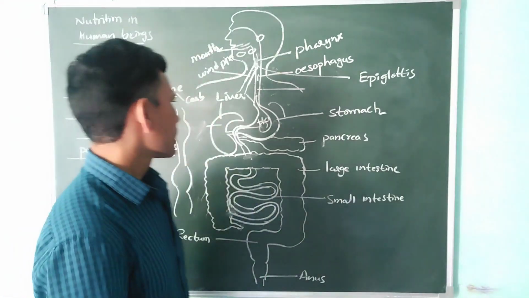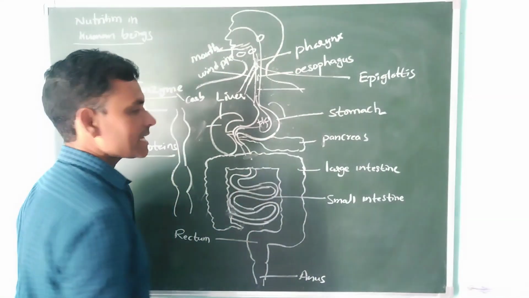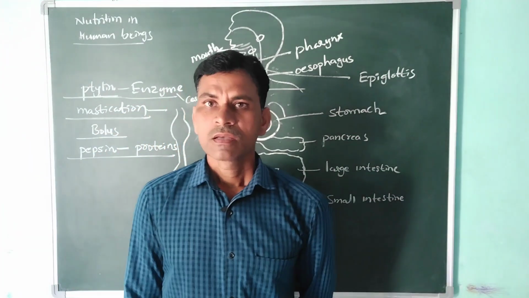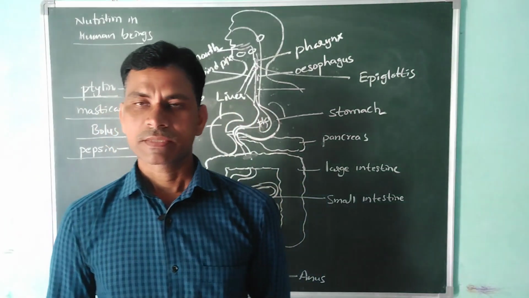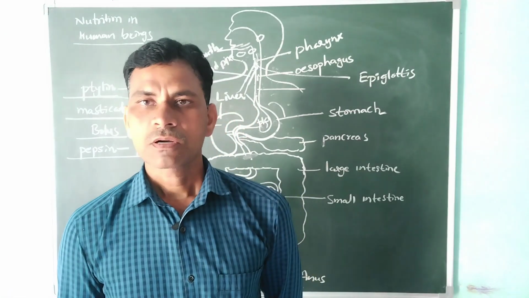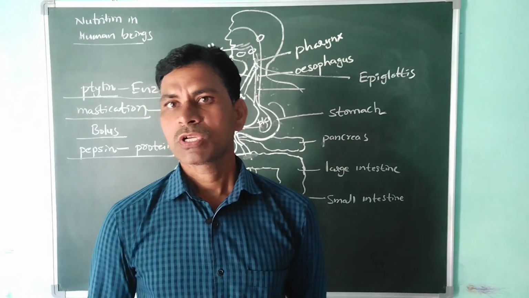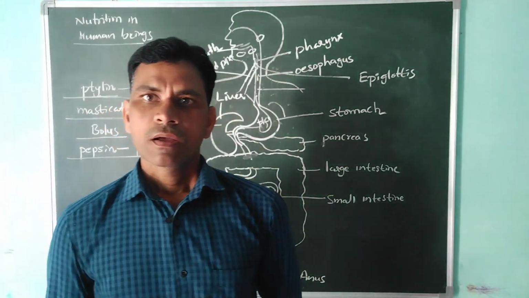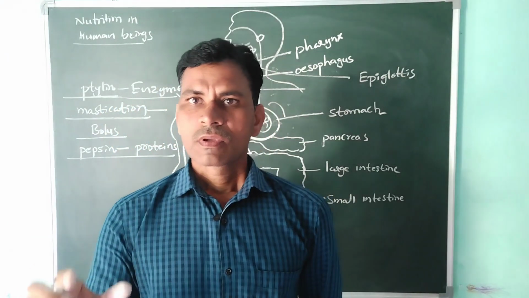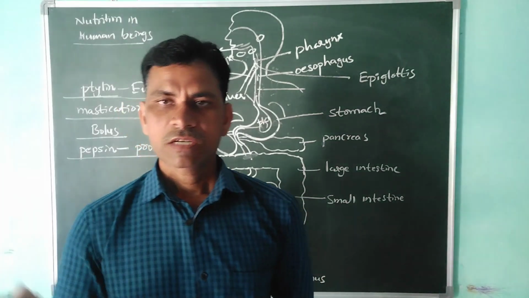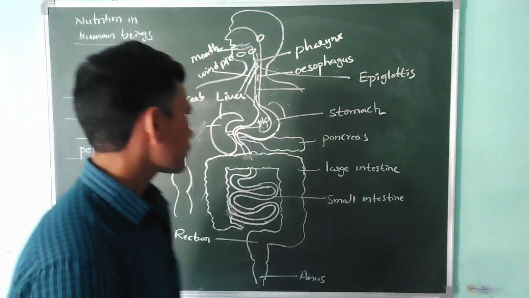Okay, and the pancreas is releasing juice too. What is it made up of? In the pancreas, two types of cells are present. Some are called alpha cells, some are called beta cells. Alpha cells produce glucagon hormone, and beta cells release insulin hormone. We will discuss their function further.